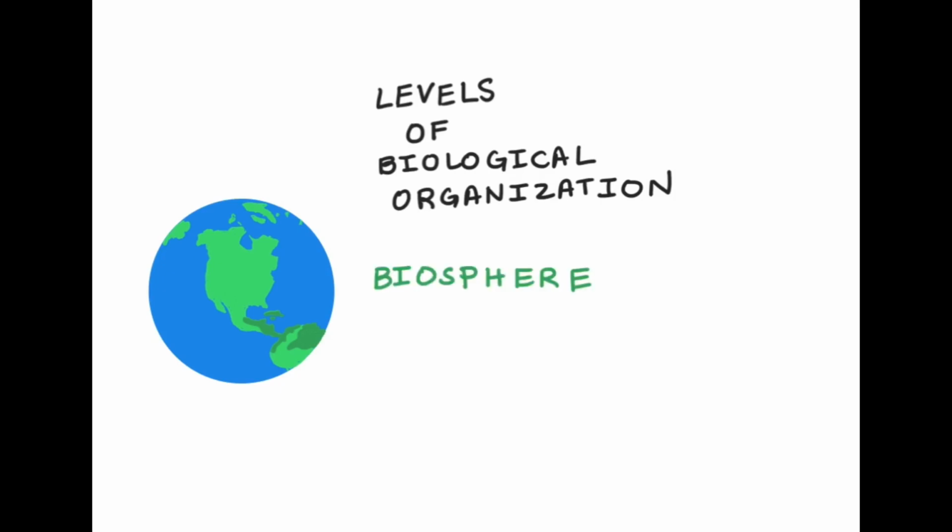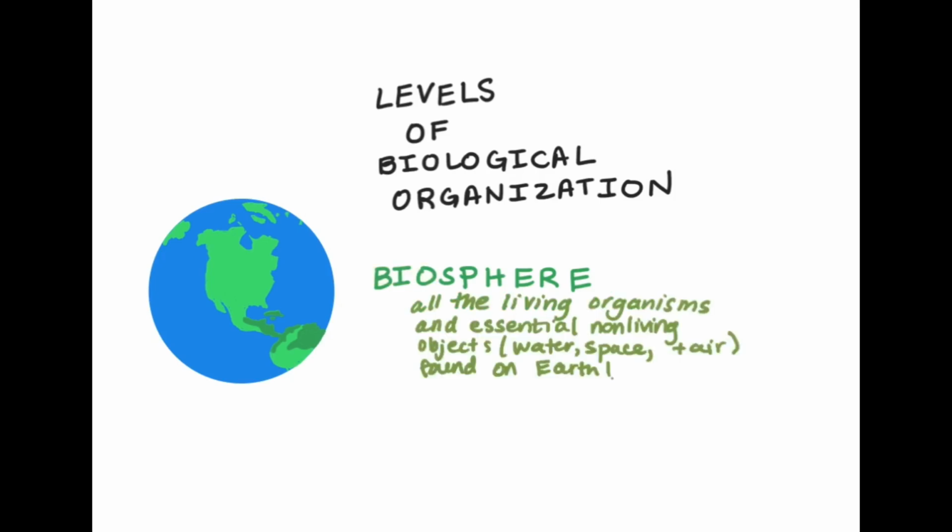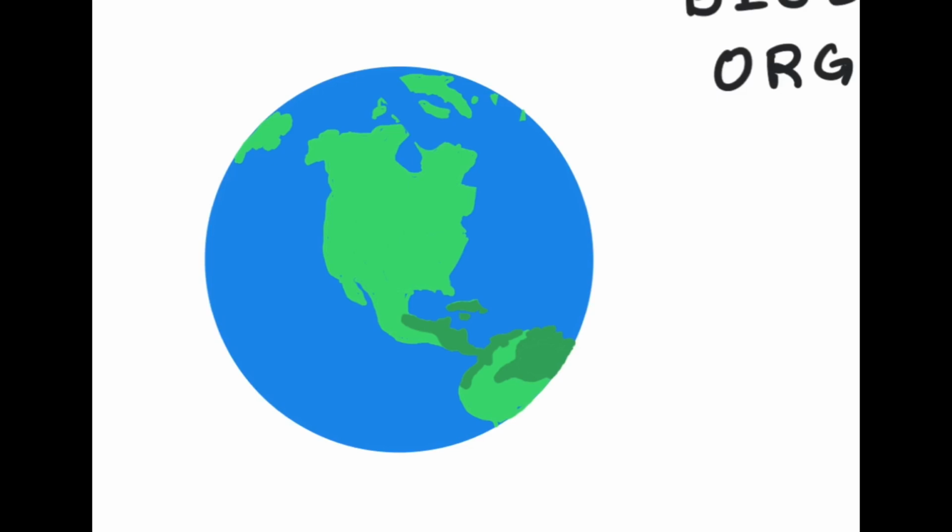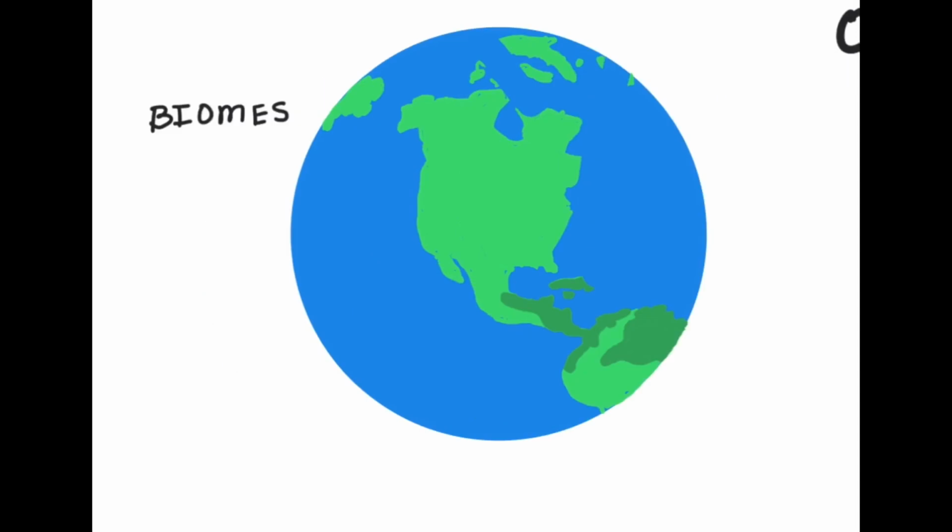What is the biosphere? It's the Earth, but specifically all of the life found on Earth, from 4-mile-long fungi to single-celled organisms. Think of sphere as our planet and bio as all of the life and non-living essential components that they need, like water and space, to survive. Life is very diverse on our planet, and our planet is large. So we've divided all the places and lifestyles organisms have into biomes.